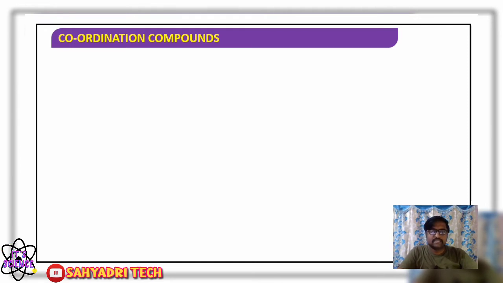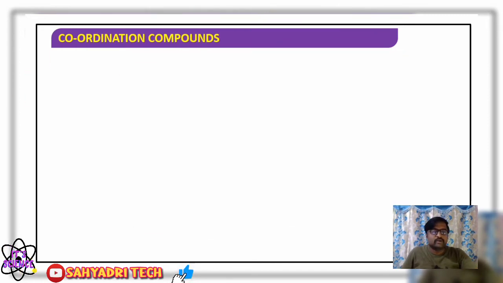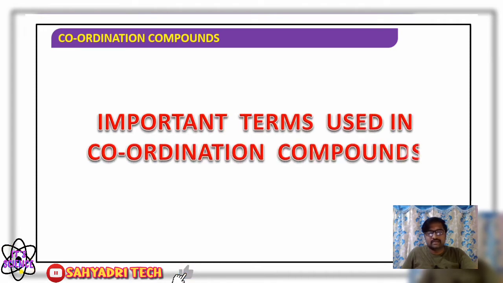So in the previous session, we briefly discussed Werner's theory of coordination compounds. Now in this session, we are going to move on to the next concept, that is important terms. Important terms used in coordination compounds or coordination chemistry. If you know these terms, then only we will be able to pronounce them properly so that we can understand properly. For better understanding, it is necessary to know the terms used in coordination compounds.